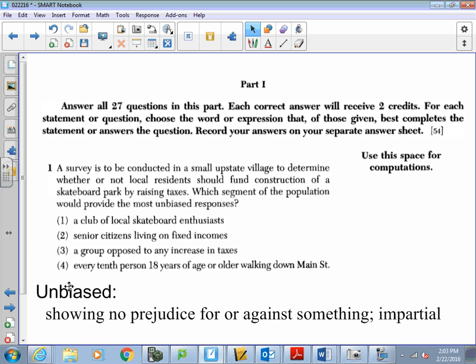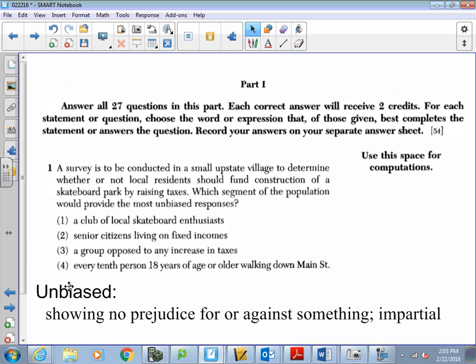A senior citizen living on a fixed income who does not skateboard, which is our answer 2, is most likely not going to vote for it. They're probably going to be biased, have a bias against the skateboard park. So that would not be a segment that would be unbiased. A group opposed to any increase in taxes, well, obviously they're not going to want something like that because it's going to increase their taxes.